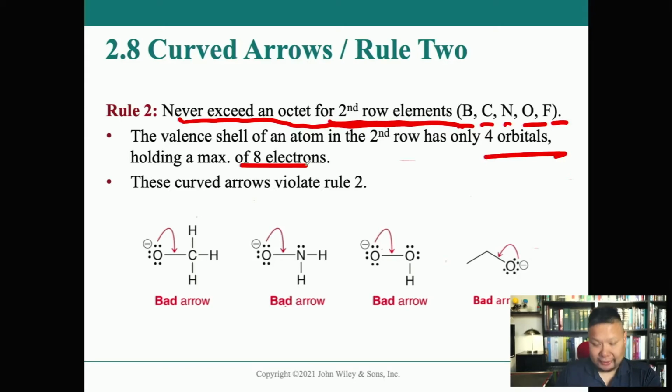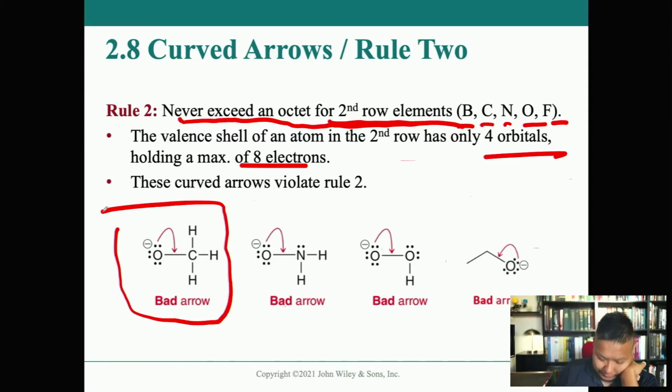4 orbitals and a max of 8 electrons, okay? So if you take a look at this right here, this is a bad arrow. The reason why this is a bad arrow is that if you move this lone pair here on this oxygen down to this carbon right here, you're giving that carbon 5 bonds. What I said in the last couple lectures, that's bad. Don't do that. Don't be like that guy that was in my class a few years ago. I asked him, how many bonds can carbon have? And he said 12 or 6 or something, right? It's only 4, okay? It's a very special carbon that can have more than 4 bonds. We call that a hypervalent carbon, but at this point in your life, only 4 bonds to carbon. Okay, only 4 bonds to carbon.